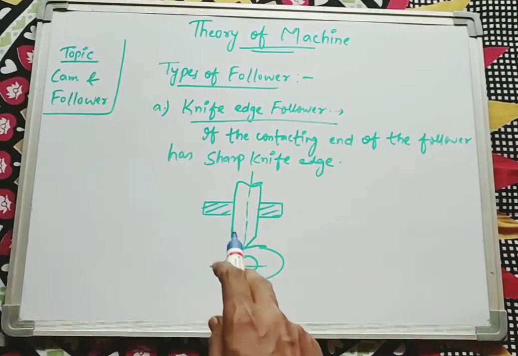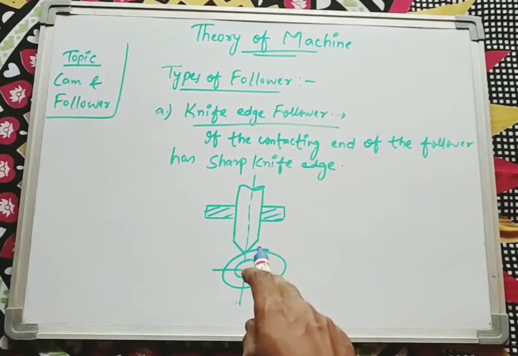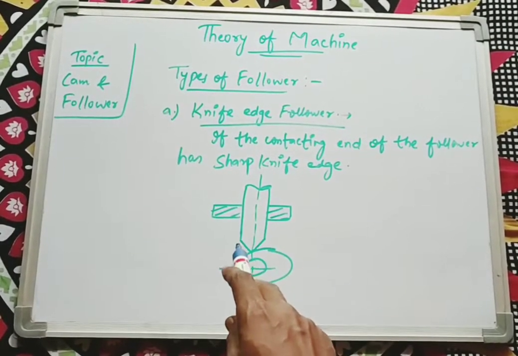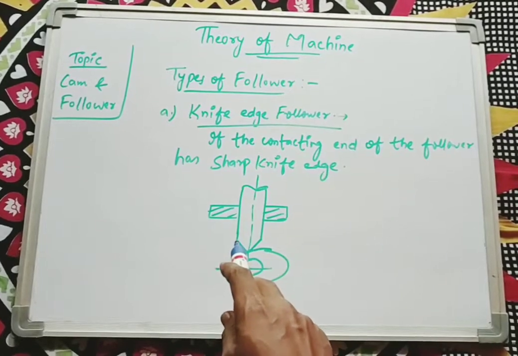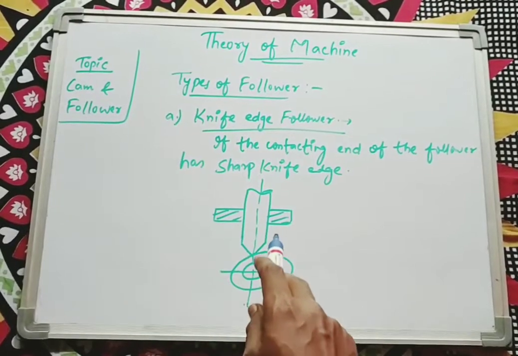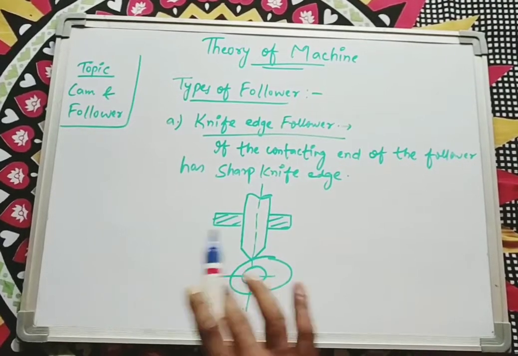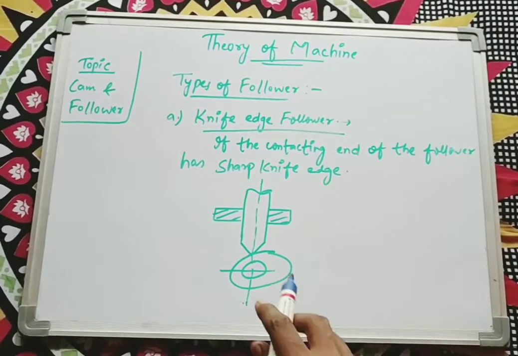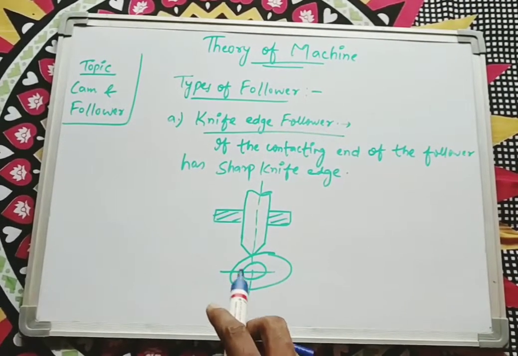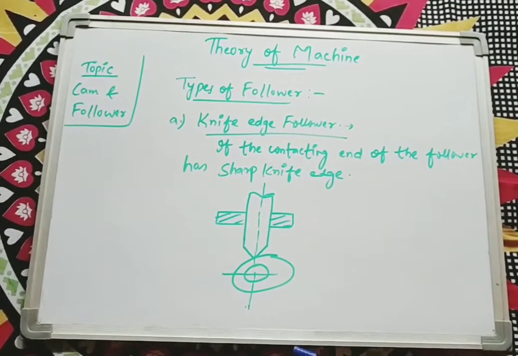Through the figure we can see that the lower portion, the circular one, is known as the cam, and the cylindrical shape is known as the follower. And we can see that at the edge portion it is a sharp edge. That means when the end of the follower which is connecting to the cam has a sharp edge, then this type of follower is known as a knife edge follower. There is no rocket science. Simply, if the end of the follower which is connecting to the cam has a sharp edge, then that type of follower is known as a knife edge follower.